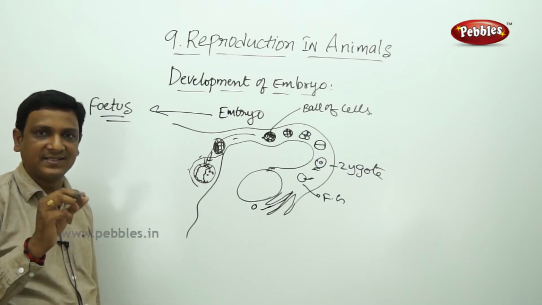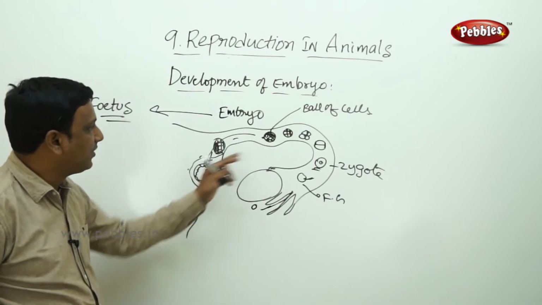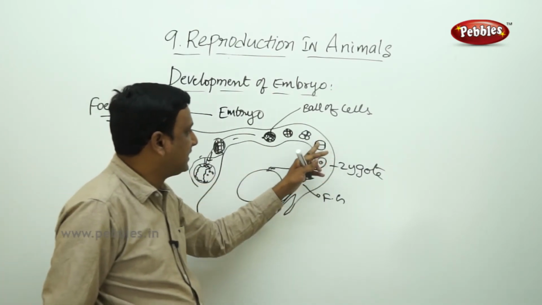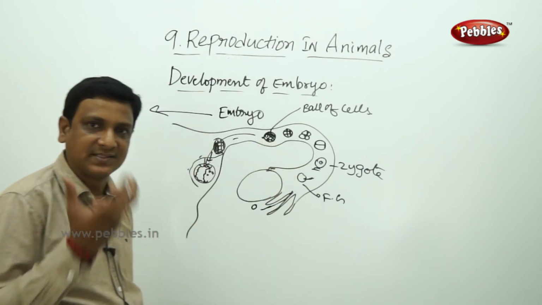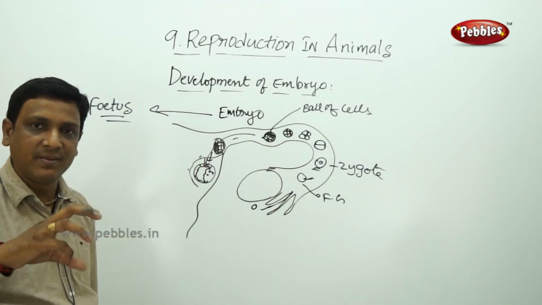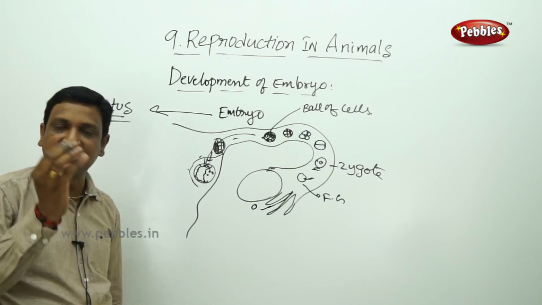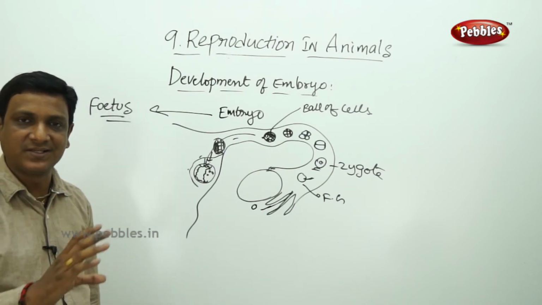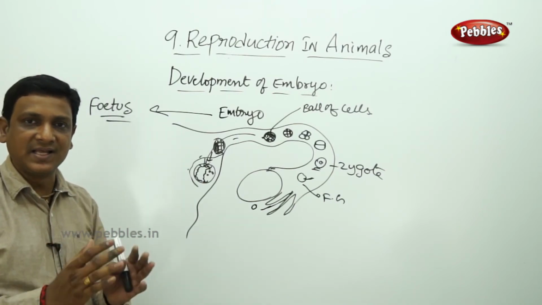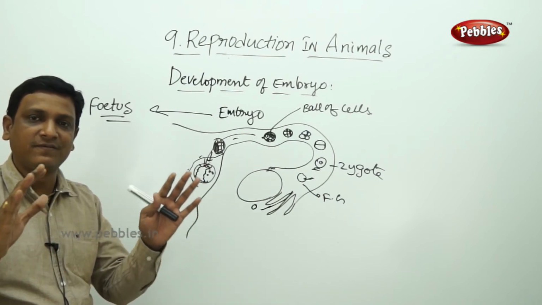Yes, these are the hands, these are the legs, this is the head. Earlier, it was only one cell. The one cell divided into 2, then 4, likewise a ball of cells. Now this ball of cells is becoming a baby. Some cells change to head, some to hands, some to legs. The cells are differentiated into different body parts.